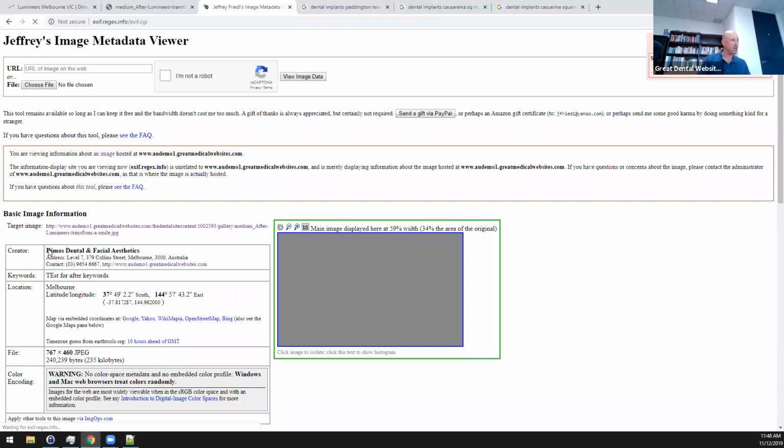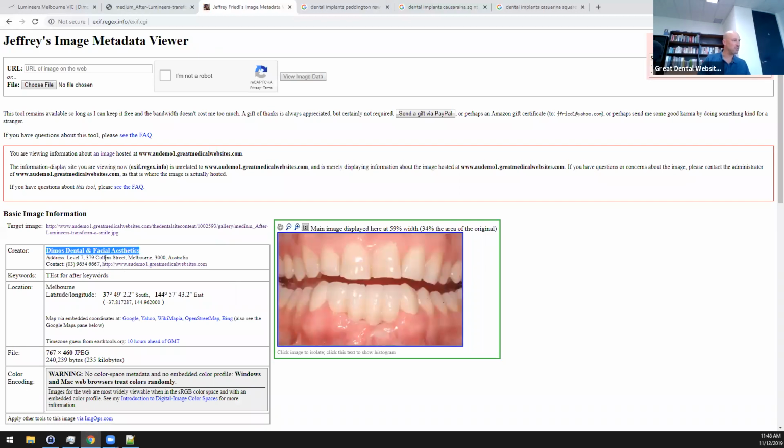So what information has been embedded in this image to help please Google? Well, we're telling who's this creator. It's a dentist. What's their address? What's their phone number? What's their website? Remember those keywords we added? That gets popped in here too. Even their latitude, longitude. And all these things are helping just a little bit more for SEO.